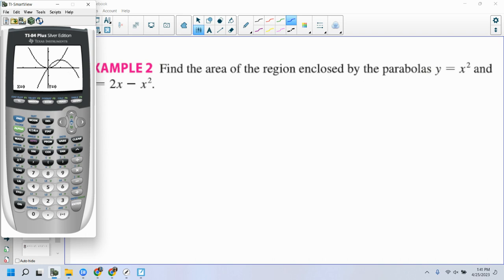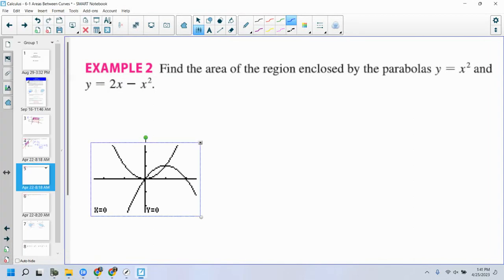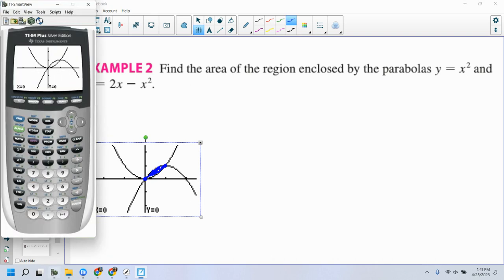Okay, so this is the region. Hello? No? Okay, cool. So that's the region I want to try to find, right? That enclosed region. Now, here's the deal. Do I know where I want to find my A and B yet? I mean, I can kind of guess. Oh, there it is. I can kind of guesstimate it. It's probably 0 and 1, I bet. But I'm not sure yet, right? That's the area. So let's figure out those intersection points.